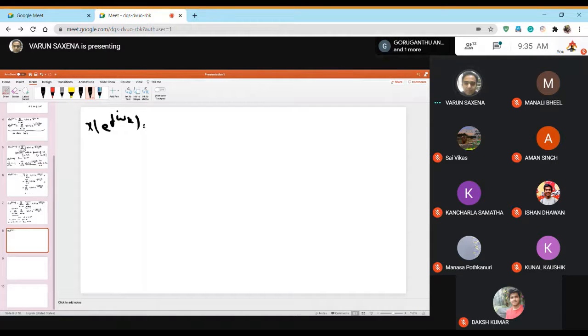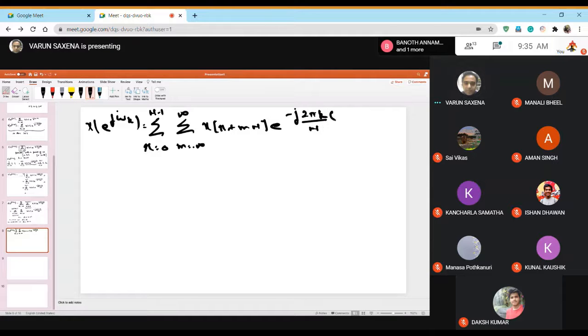So this becomes the sum over r equal to 0 to N minus 1, m from minus infinity to plus infinity, x of r plus mN, e to the power minus j 2 pi k n by capital N. And here also, because there was a small n, this becomes r plus mN.